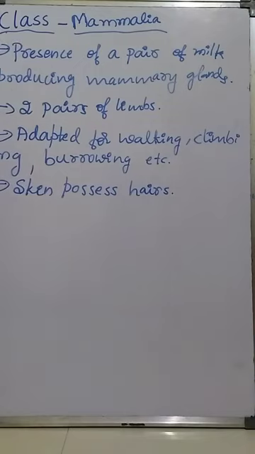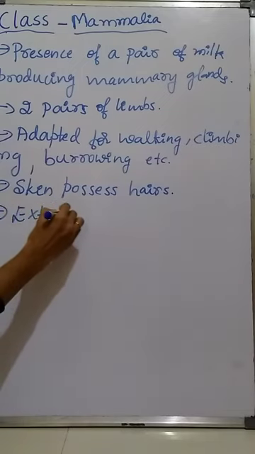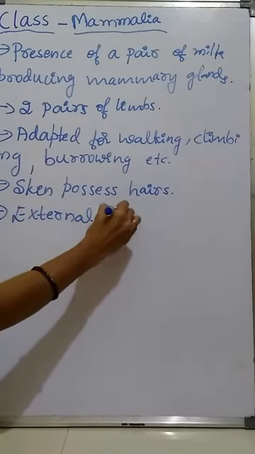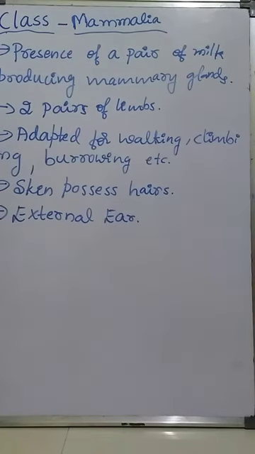Skin possesses hairs. Then external ear or ear pinna are present. In human beings also, we can observe the presence of external ear or ear pinna. Then jaws contain different types of teeth. In human beings, or in mammals, different types of teeth are present.